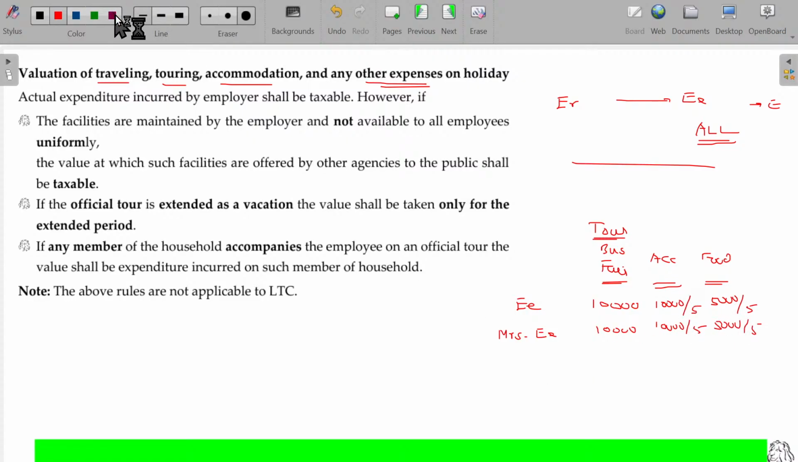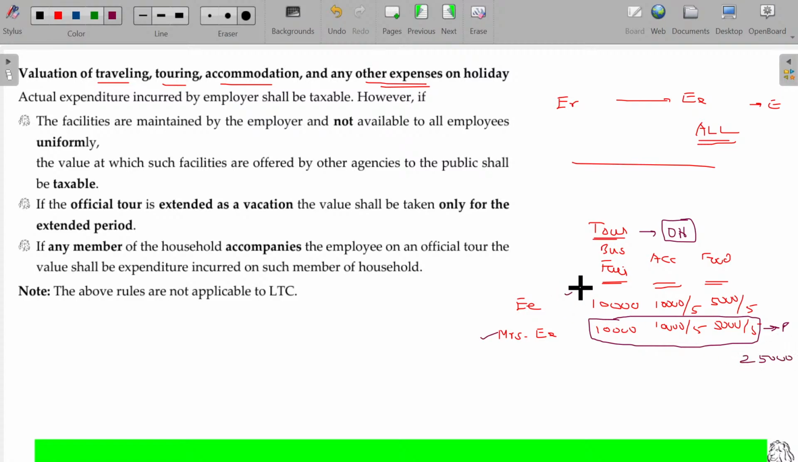So now what happens, this tour is not for personal purpose, only for official purpose. Though it is official purpose, accompanying Mrs. Employee is not official purpose. So this value will always be considered as taxable perquisites. Clear? How much is that? 10 plus 10 plus 5, 25,000 is taxable perquisites.